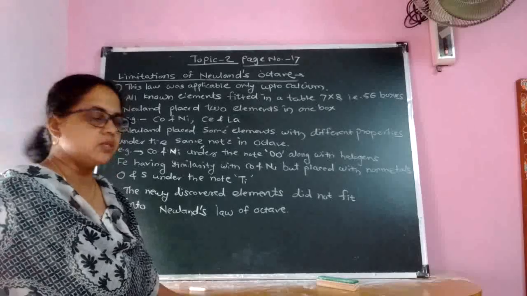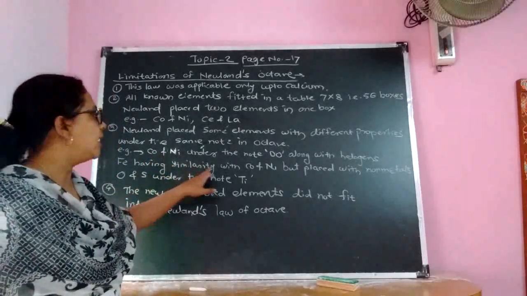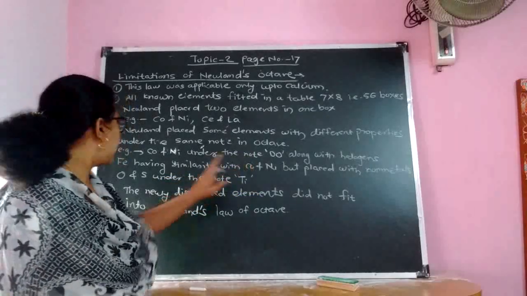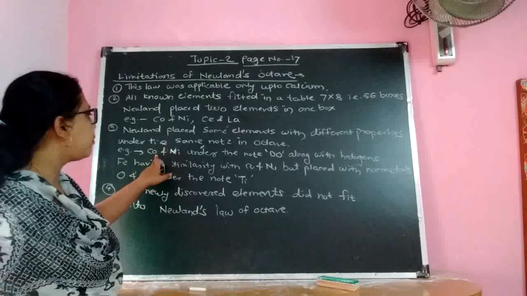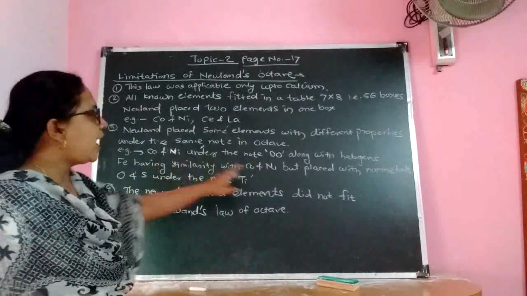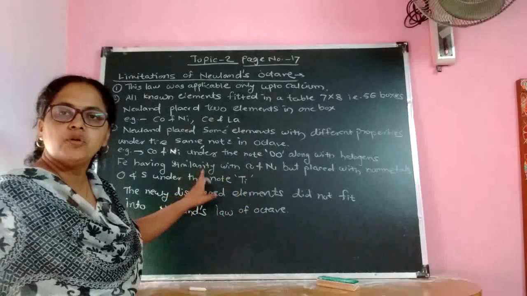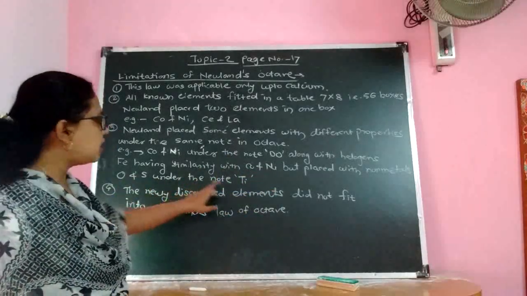What Newland has done, he has placed cobalt and nickel under the note do. Then fluorine, F means fluorine, having the same property as that of cobalt and nickel. But Newland has placed fluorine with the non-metals oxygen and sulfur under the note Ti.